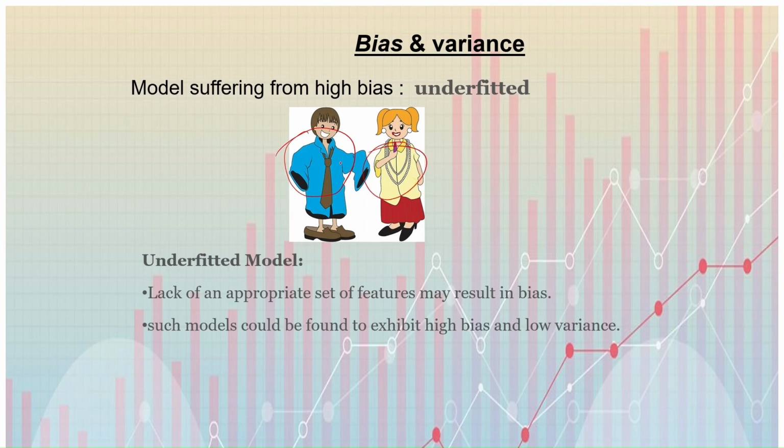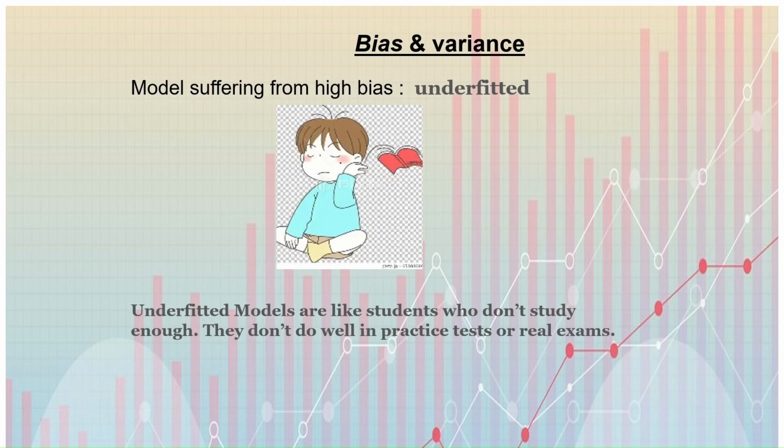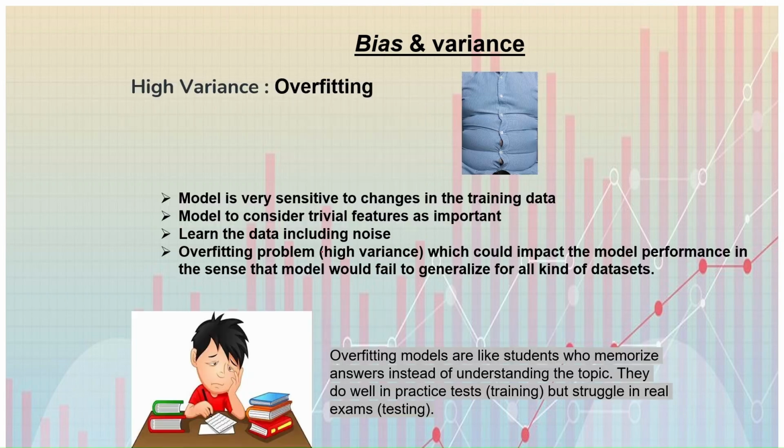In other words, such a model could be found to exhibit high bias and low variance. However, low variance can also indicate underfitting if the model is too simple and fails to capture the underlying patterns in the data. Underfitted models are like students who don't study enough; they don't do well in a practice test or the real exam.